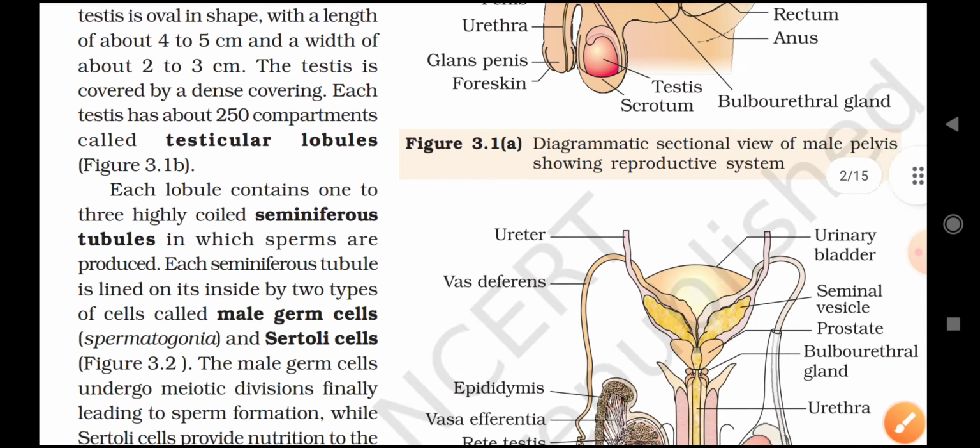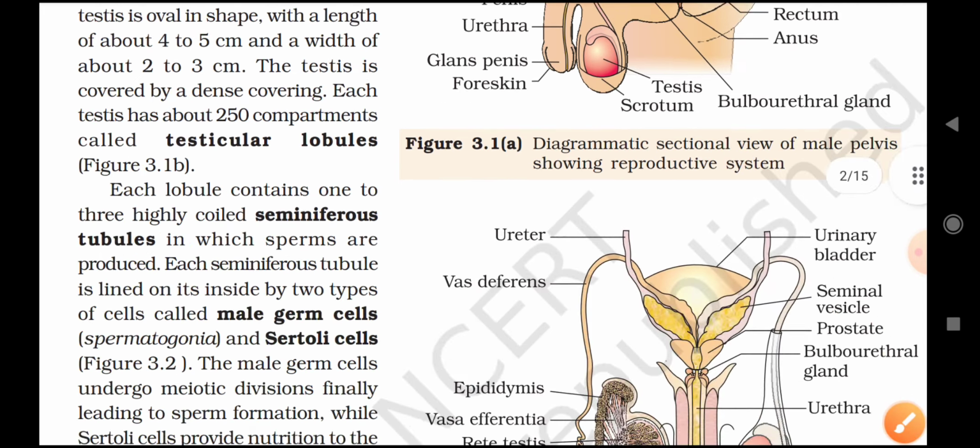The wall of the uterus has 3 layers of tissue. Note this down: the external thin membranous perimetrium, the middle thick layer of smooth muscle called myometrium, and the inner glandular layer called endometrium that lines the uterine cavity.